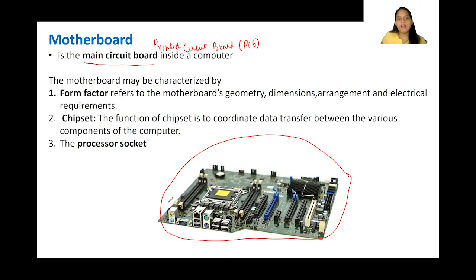As you can see, it will have a lot of slots, and you will have ports. These are called ports, and these are slots where we mount the various parts required for the computer. It can be a processor, your registers, your RAM, etc. And you can connect your external hard disk, your mouse, keyboard. So everything happens through the motherboard. Every data comes through the motherboard, either directly connected or via some other part. The data flows through the motherboard, so that is why the motherboard is very, very important.